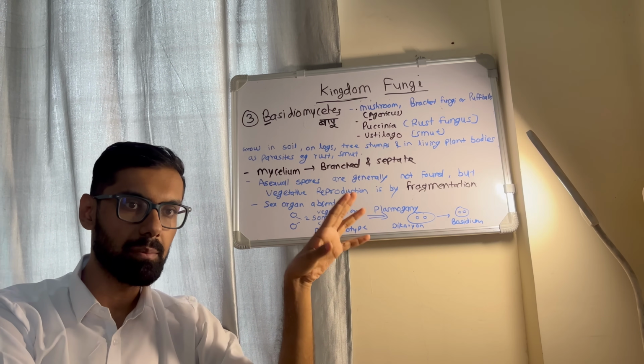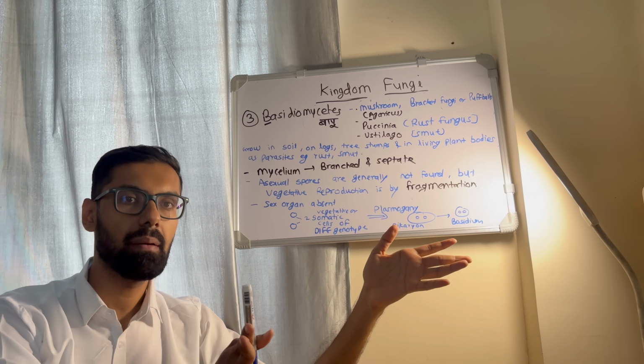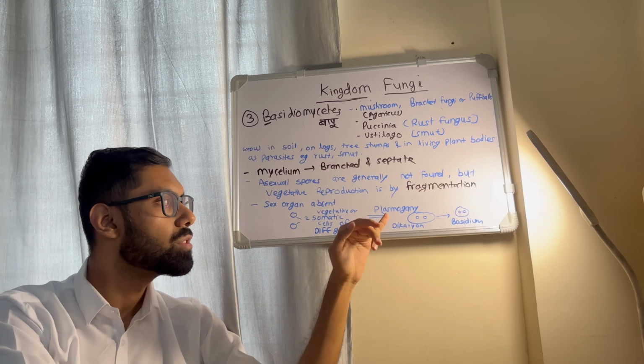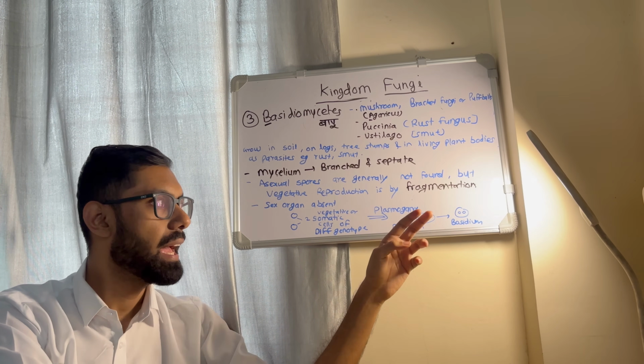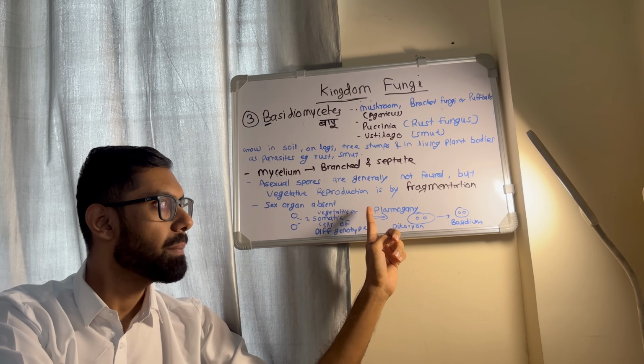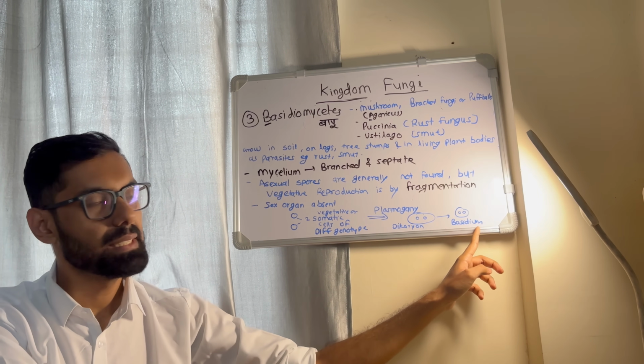Now, the sex organs are absent, but two somatic or vegetative cells of different genotype and strain fuse together to form a dikaryon stage. Di means two, karyon means nucleus. They have two nuclei. By plasmogamy, they form a dikaryon stage, which ultimately forms the basidium.